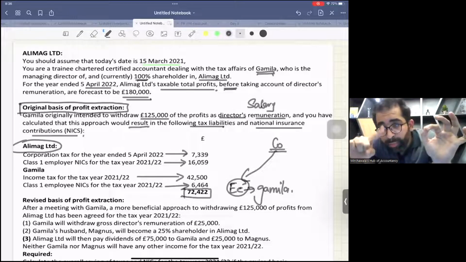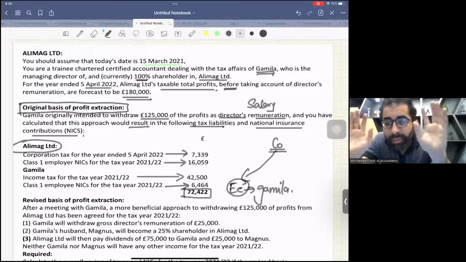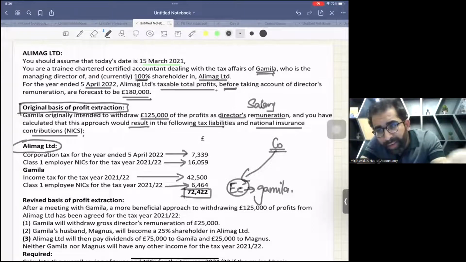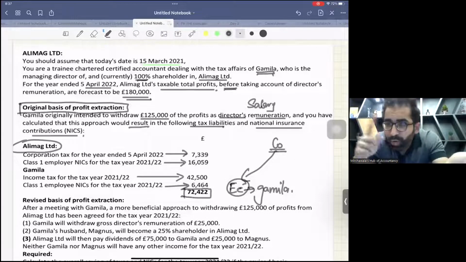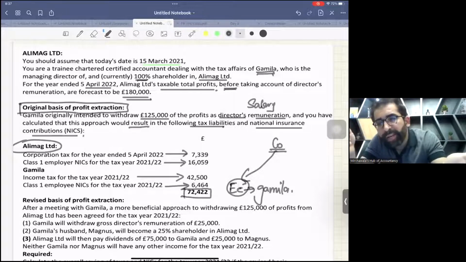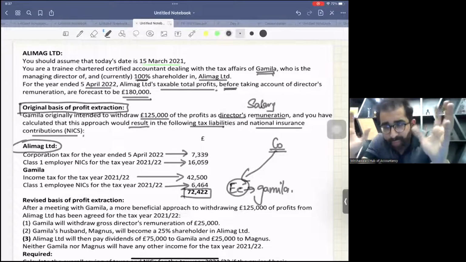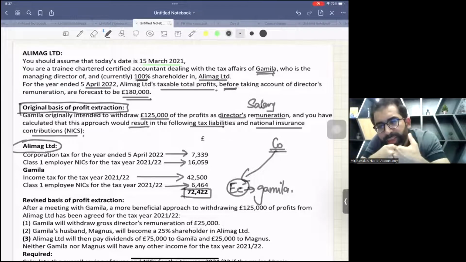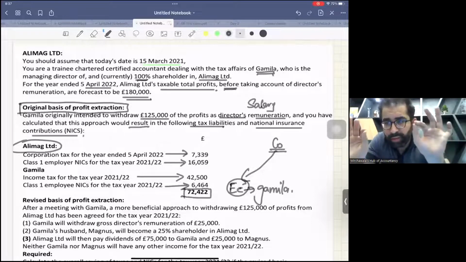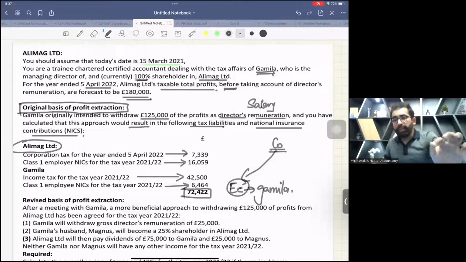So all these numbers are relevant for Gamila, because ultimately at the end of the day this lady is the owner of this company. So all these taxes, whether paid by the company or Gamila herself, ultimately the cost is to be borne by Gamila, right? Because this was Gamila's planning to make this company, right? So this is the existing package you have seen. Just take 1 minute to read it. No need to rush.